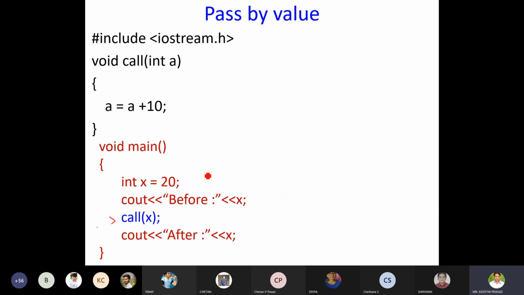Okay, we'll try to understand. Initial value of x is 20. For this statement, 20 will be displayed. What happens when the function is called? Control will go to the place of the function definition. While going, it will take away the value you specified as the parameter. What is the value of x? 20. 20 will be dropped in a variable called a. Now what is the value of a?